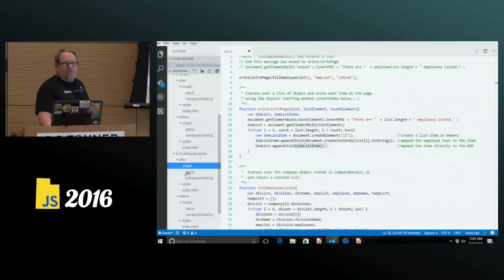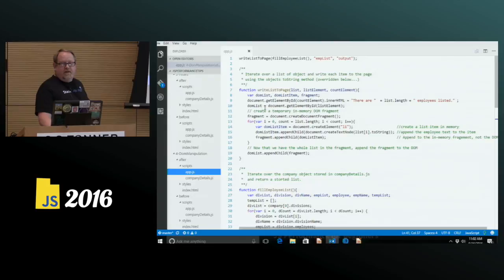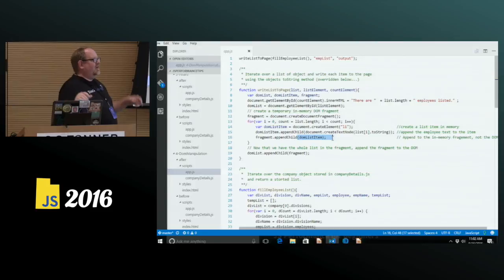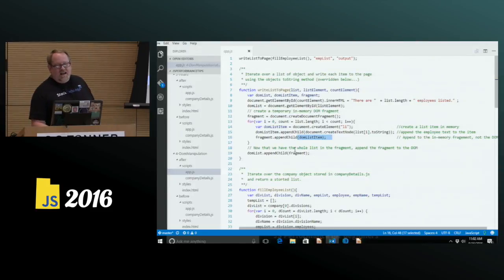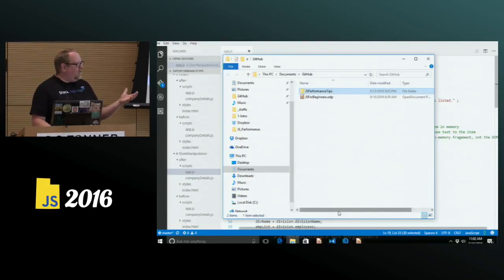We get away from that by using a document fragment. So I'll show you this up here. The key difference right here is I'm going to create an in-memory document fragment. And to that fragment, I'm going to append each list. That doesn't touch my DOM at all. And then I'm going to append that fragment all at once. I get one single reflow. So take a chance if you can. These are just three options. Weigh the trade-offs between your different options. Every option is going to have a performance trade-off.